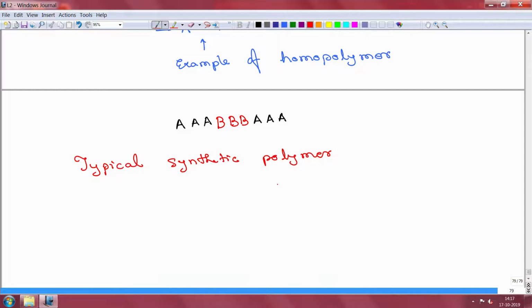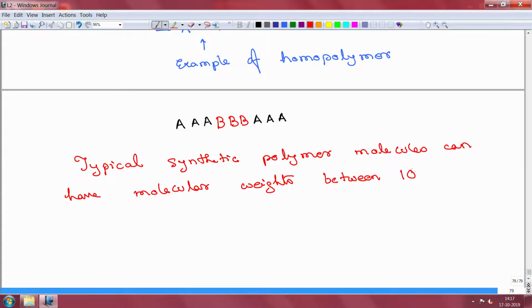So, typical synthetic polymer molecules can have molecular weights between, let us say, 10,000 to easily a million or even more at times, grams per mole.